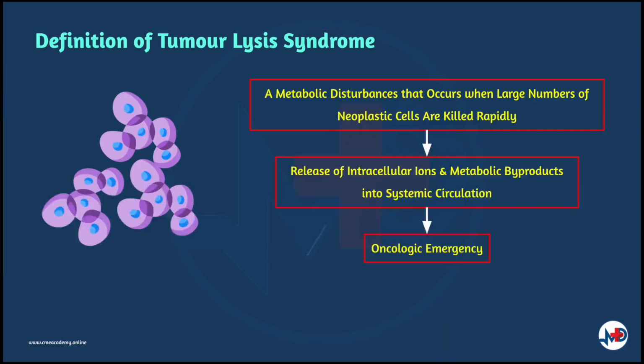Let's get started. Tumor lysis syndrome refers to the metabolic disturbances that occur when large numbers of neoplastic cells are killed rapidly, leading to the release of intracellular ions and metabolic byproducts into the systemic circulation. It is an oncologic emergency.